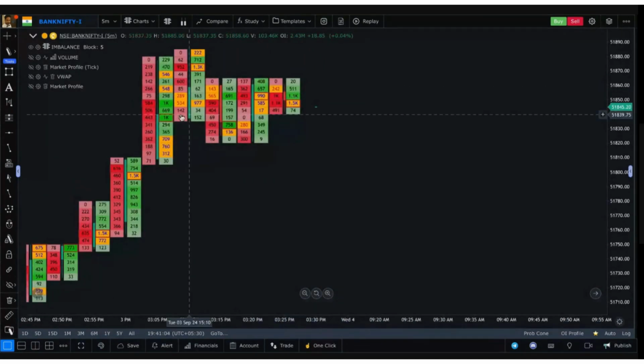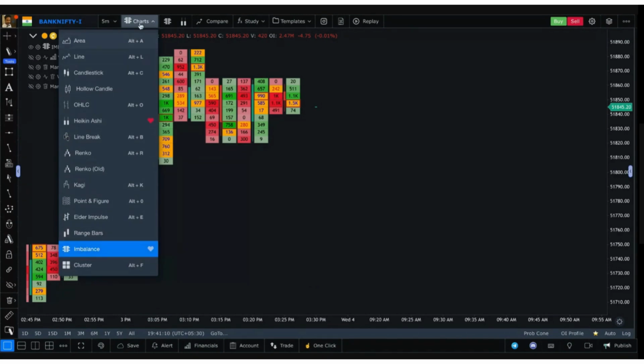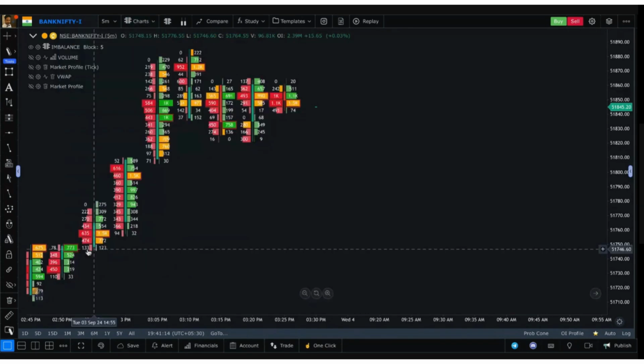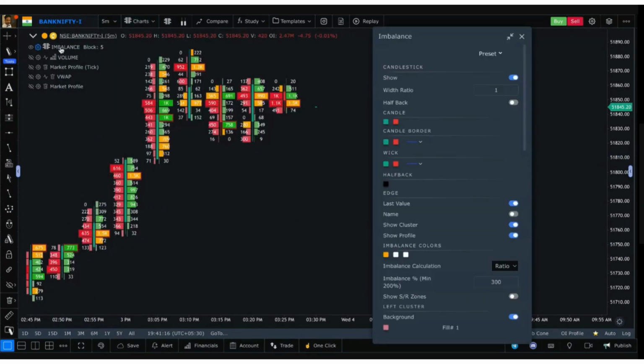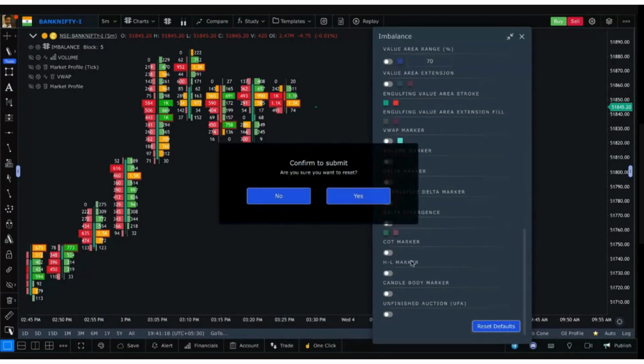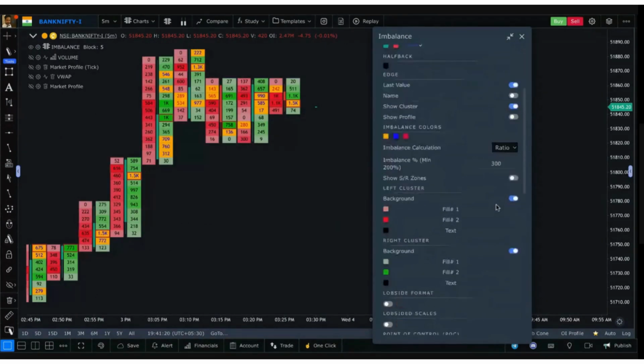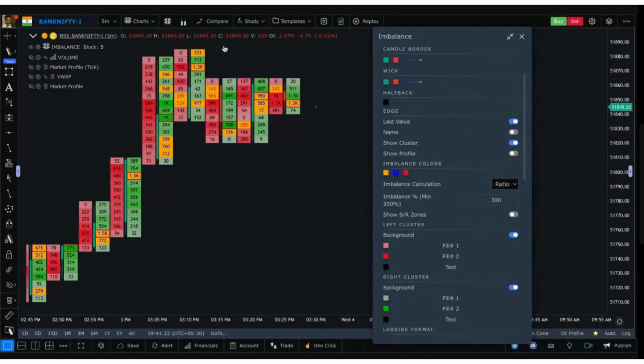All right, this is how an imbalance chart will look when you first apply this chart type from the top menu, which is named Charts. You can click Imbalance. Once you click Imbalance, this is how it will look. Then go inside the settings of the imbalance chart and activate show profile.